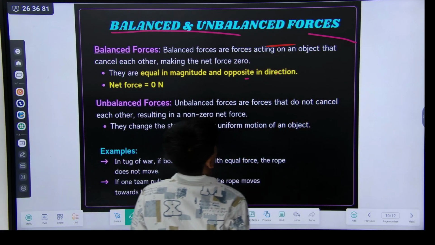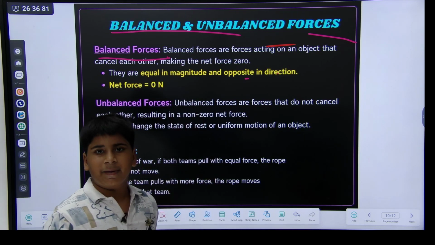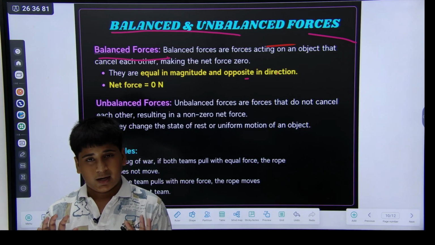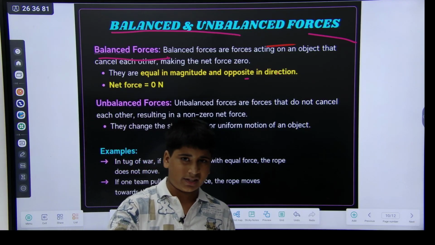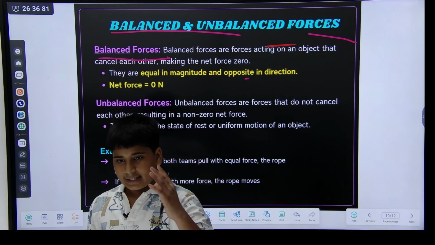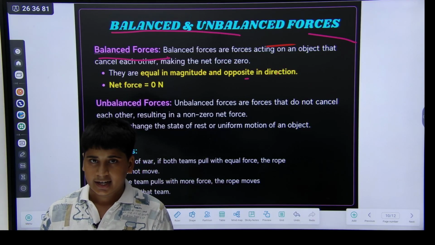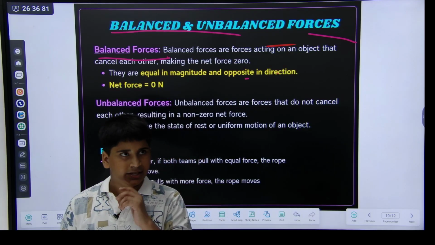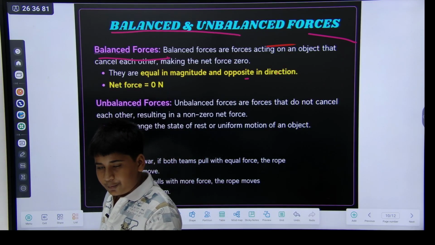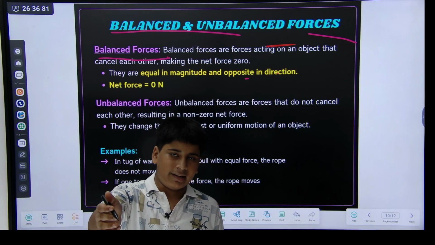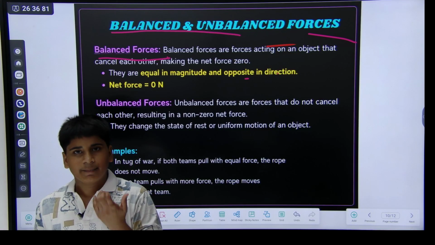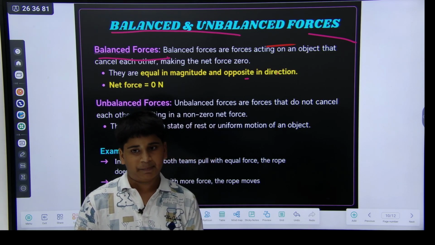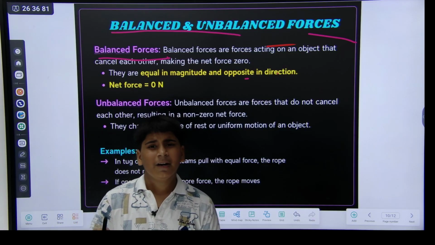Balanced and unbalanced forces. What are balanced forces? Balanced forces means, like here is a block, when you push it, and its frictional force is equal to your force. Like here the frictional force is 20 and I have pushed with 20 Newton. So it is a balanced force. And in tug of war, when you pull, the opposite team is also giving 50 Newton, and your team is also giving 50 Newton. So you are stuck in your place. So it is called balanced force.